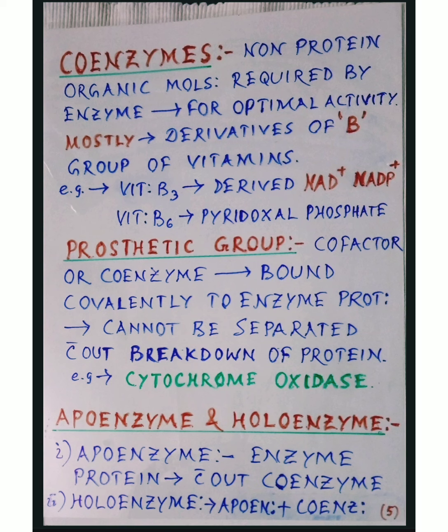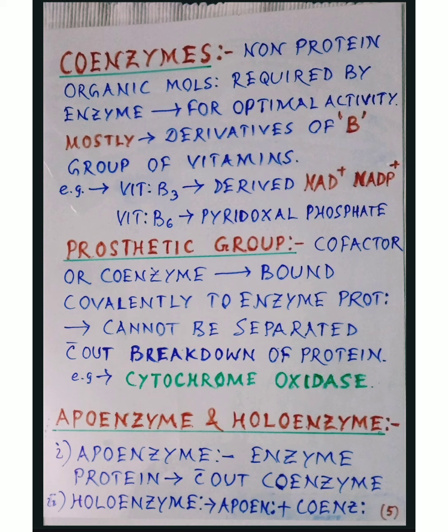Now, another term you will come across is apoenzyme and holoenzyme. An enzyme protein without the coenzyme is called apoenzyme. The apoenzyme with the coenzyme is called holoenzyme.